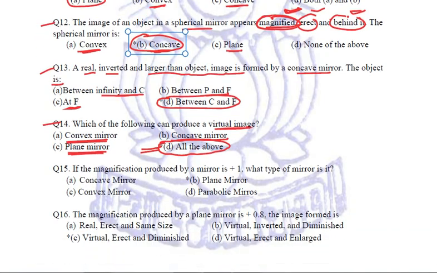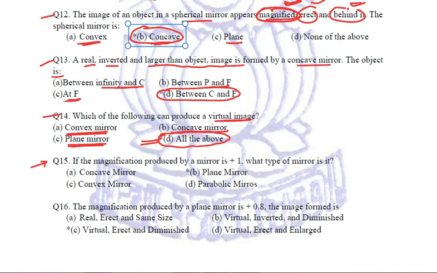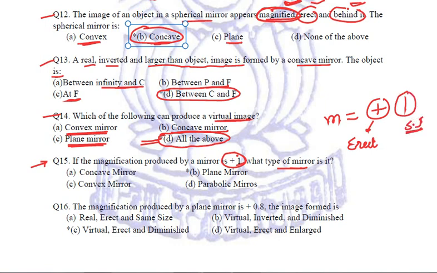Got it? Now, very important question. These types of questions are quite important. If the magnification produced by a mirror is +1, what type of mirror is it? Now, whenever we are talking about magnification, and the magnification is +1, we have to separately relate both the aspects. This plus means the image is erect. This 1 means this is the same size image, right? So an erect and same size image will be formed only by a plane mirror.